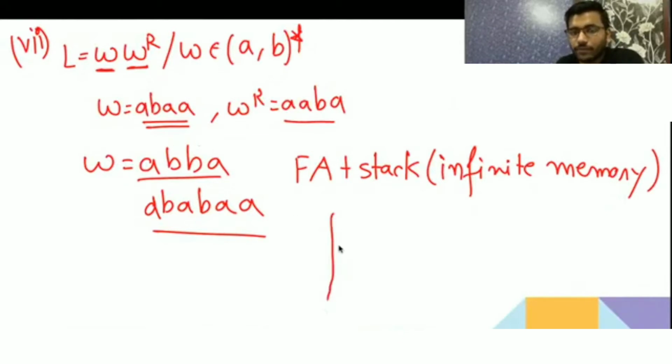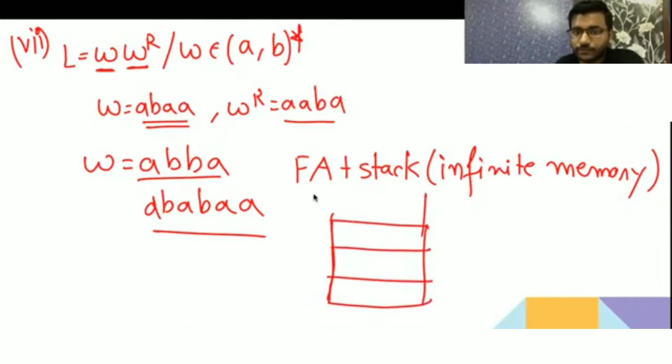How? When W comes, I will put it in the stack. Everyone knows the property of a stack? I assume that everyone knows the property of a stack. If anyone doesn't know, they can comment. So when W comes, I will push it: a, then b, then a.